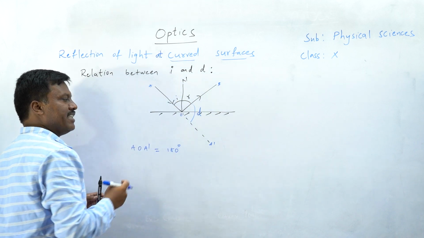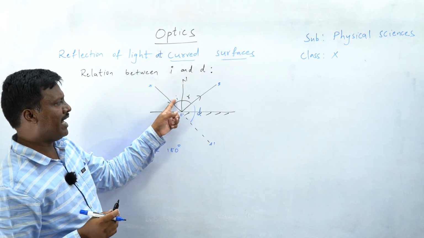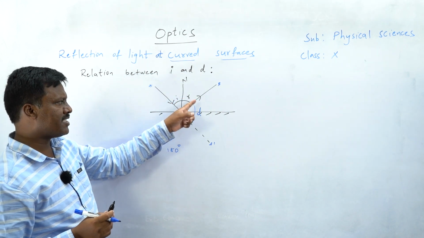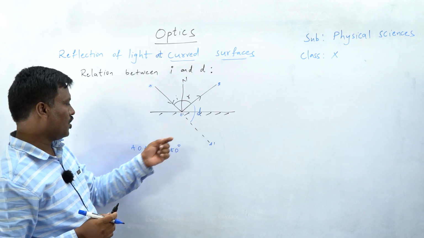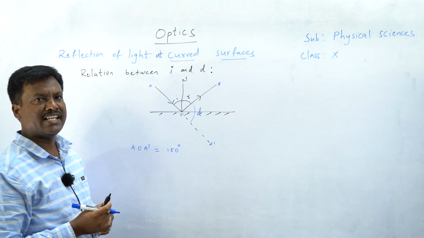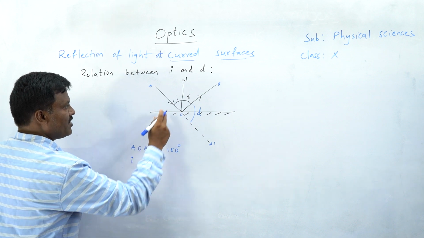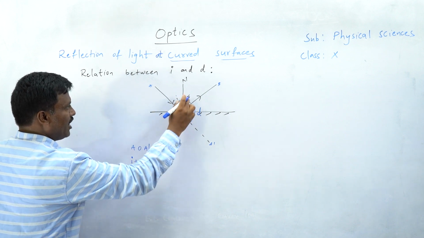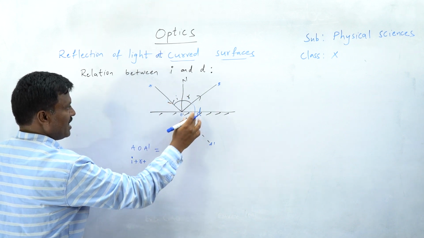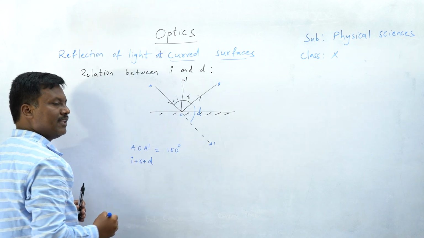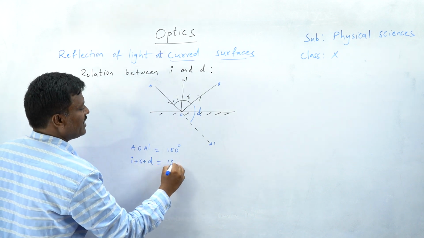In this 180 degrees, how many angles do we have? I, R, D. All these three angles together make 180 degrees. So angle of incidence plus angle of reflection plus angle of deviation, all these three together make 180 degrees.